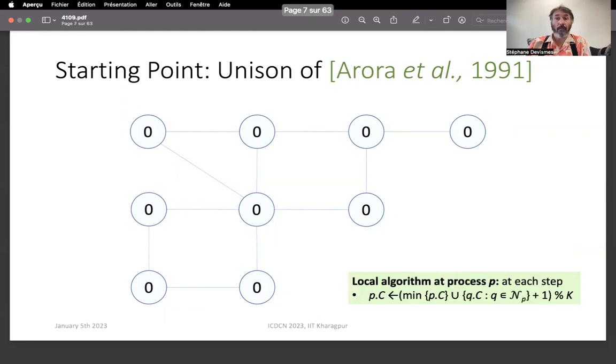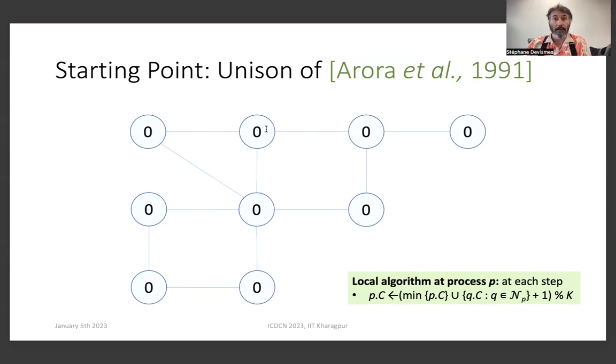And the algorithm simply consists in applying the following rule at each step. At each step, the clock value of a process is updated by computing first the minimum value among the node and its neighbors, then incrementing this minimum value, and finally computing the modulus k.